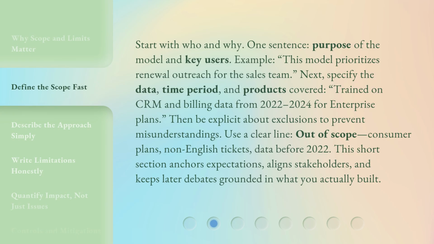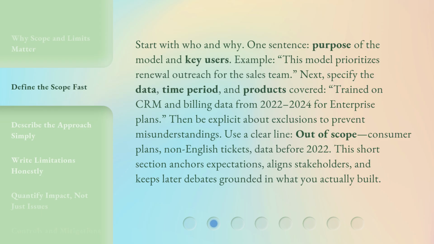Start with who and why. One sentence: the purpose of the model and key users. Example: this model prioritizes renewal outreach for the sales team. Next, specify the data, time period, and products covered. Trained on CRM and billing data from 2022 to 2024 for enterprise plans.